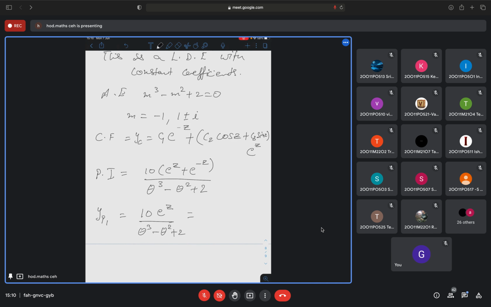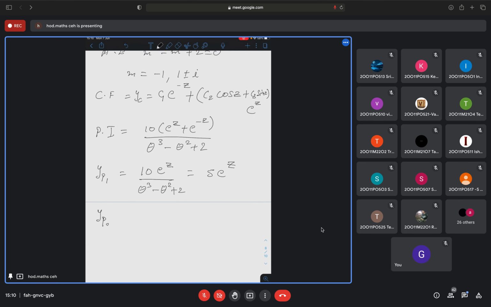To solve this, we need to replace theta with a, since e to the power az is the function. When you substitute a equal to 1, what will you get? 5 e to the power z. Theta is 1, theta cube is 1, theta square is 1, 1 and 1 cancel, leaving 2. 10 by 2 is 5. So easily you have got it.